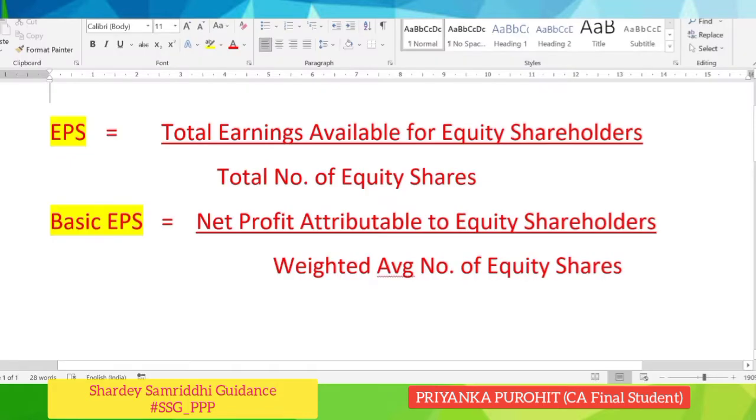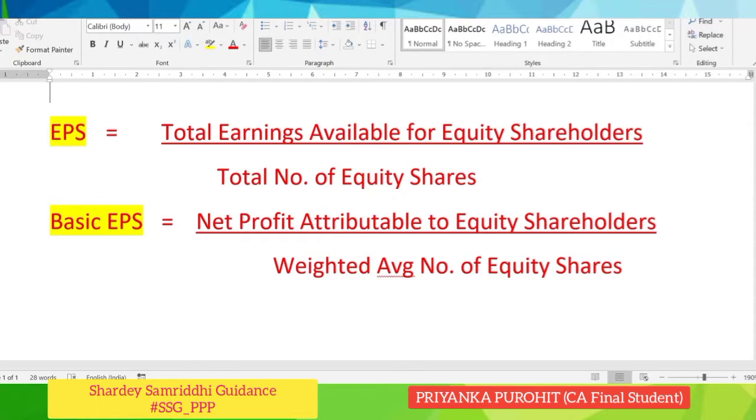We know EPS. What is EPS? Total earnings available for equity shareholders divided by total number of equity shares gives us EPS. Also, basic EPS, as we have to compute in this accounting standard, is net profit attributable to equity shareholders divided by the weighted average number of equity shares. Why are we taking the average number of equity shares and not the opening or the closing number of equity shares?